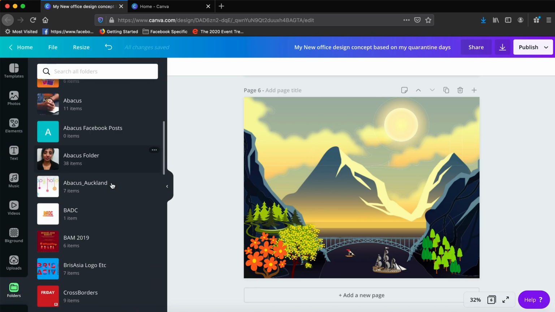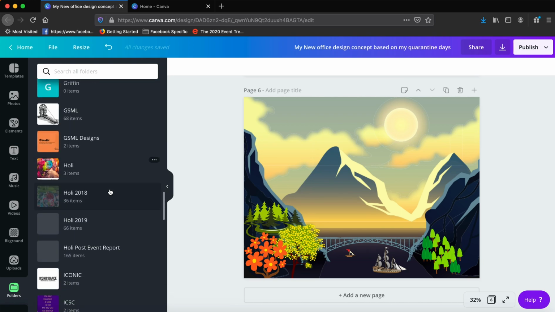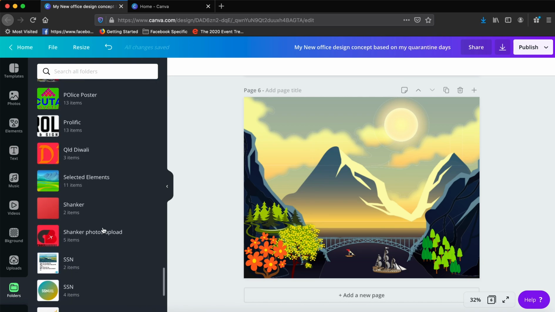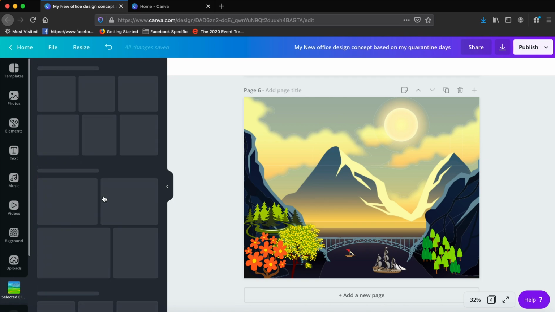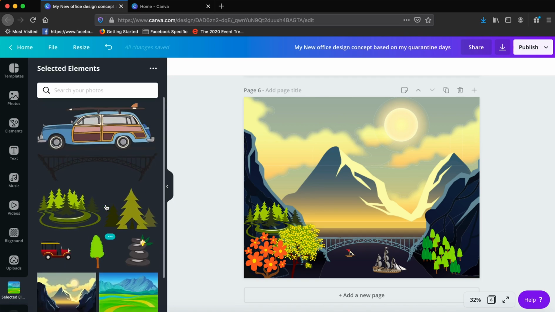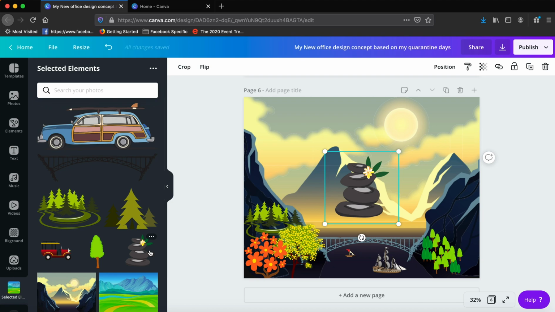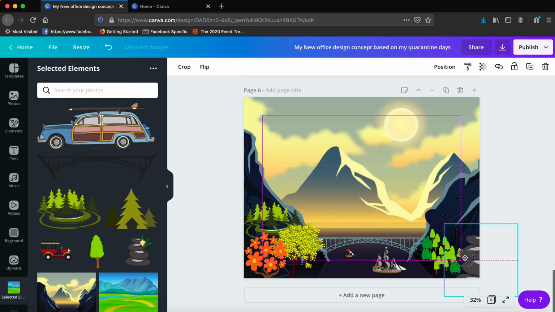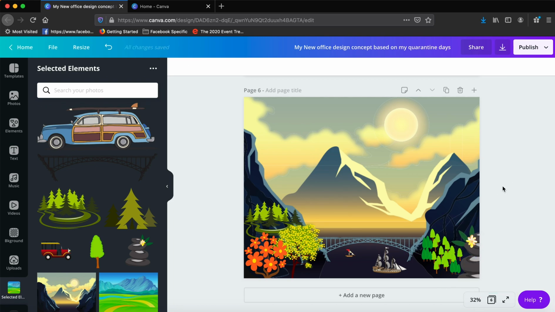Now I also wanted to add some rocks just to give another illusion. I have selected that rock, which I have already saved into my folder. So where is that folder? It's selected elements. So this rock, which I have already selected, I have imported it into my design. Now you can take it to this side and maybe flip it horizontally to bring that little flowery thing outside. Now it started looking like a little bit better design.